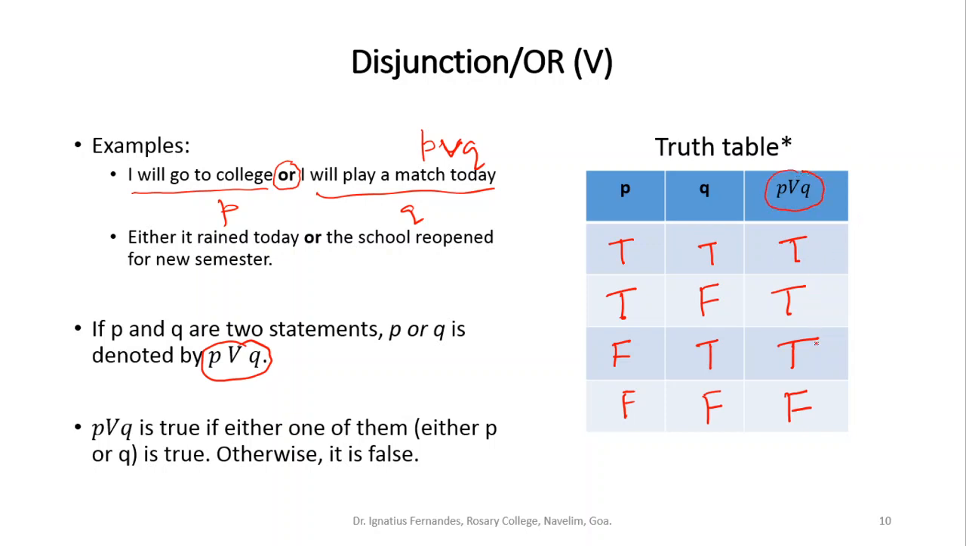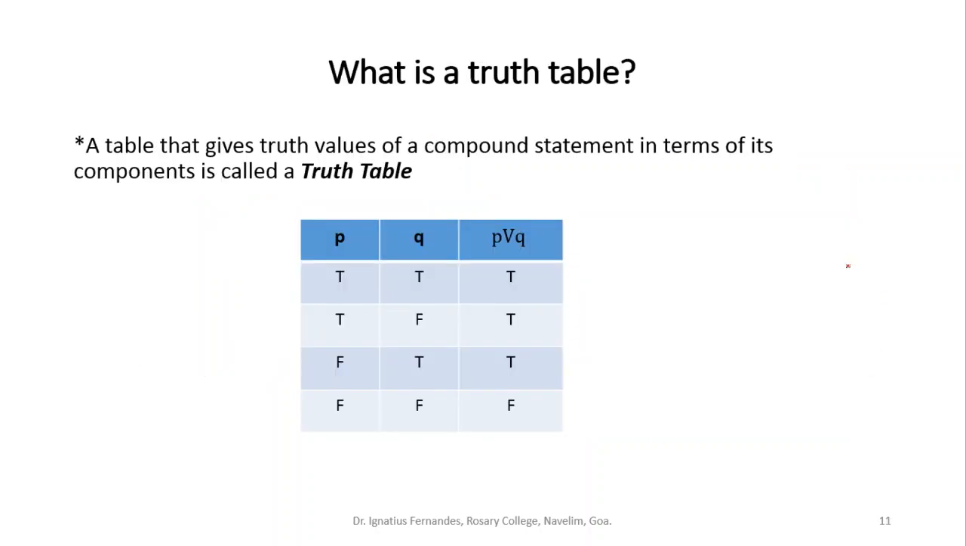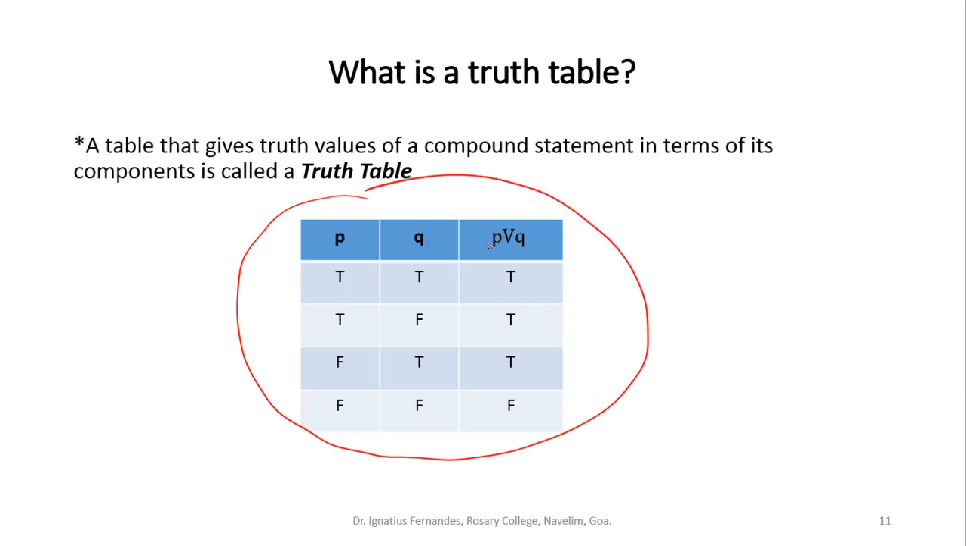For which we are writing these truth values. These are called truth values, and a table writing all the truth values is called a truth table. So what is a truth table? A table that gives truth values of a compound statement in terms of its components. So this we say is a truth table for P or Q.